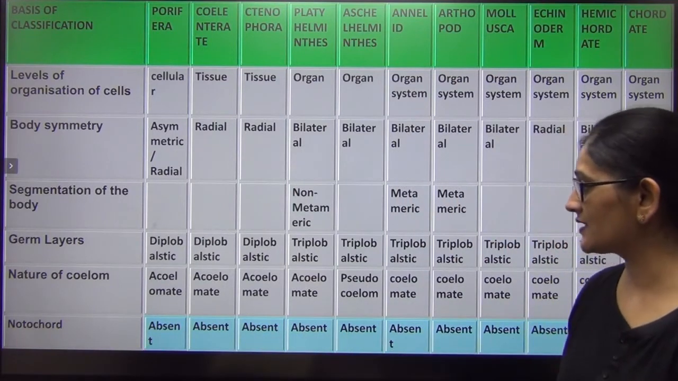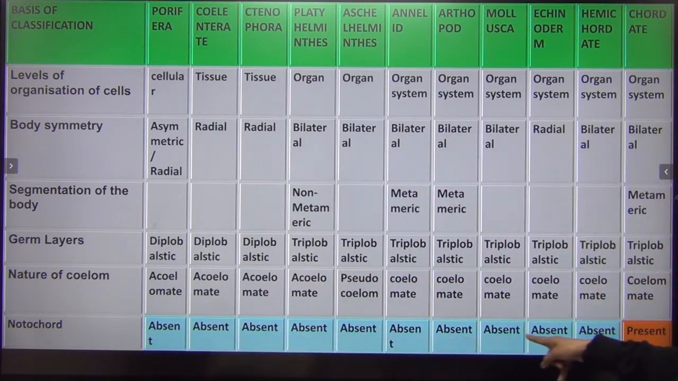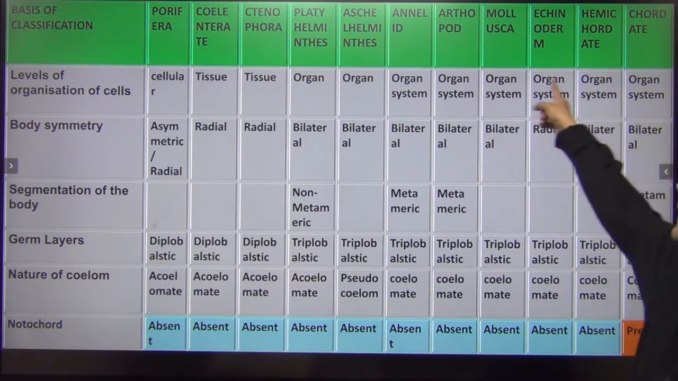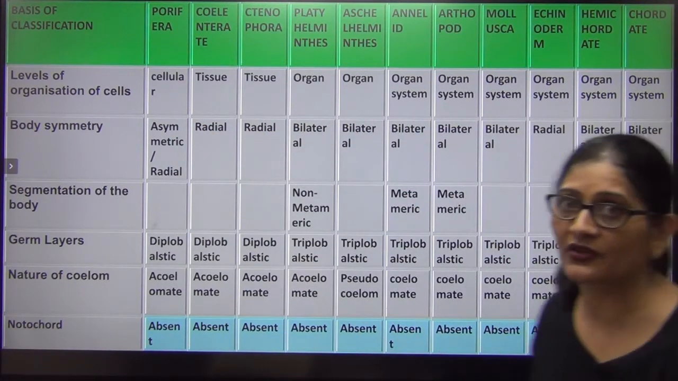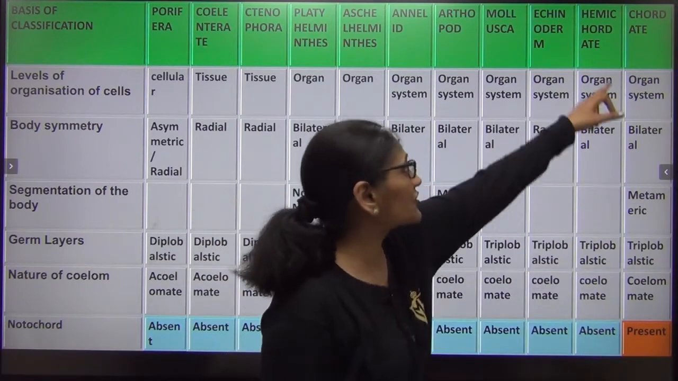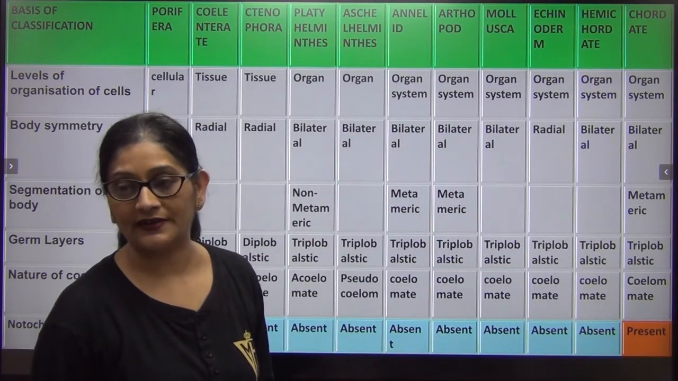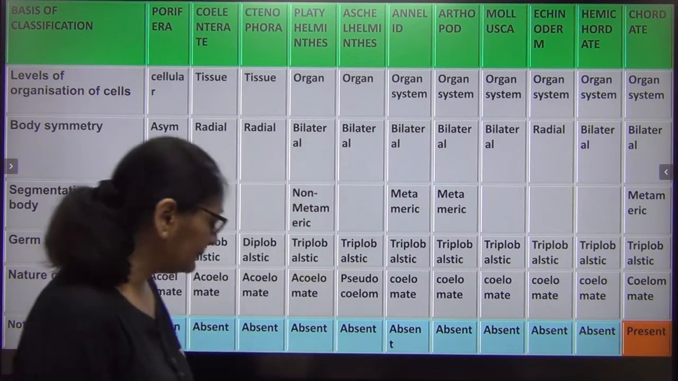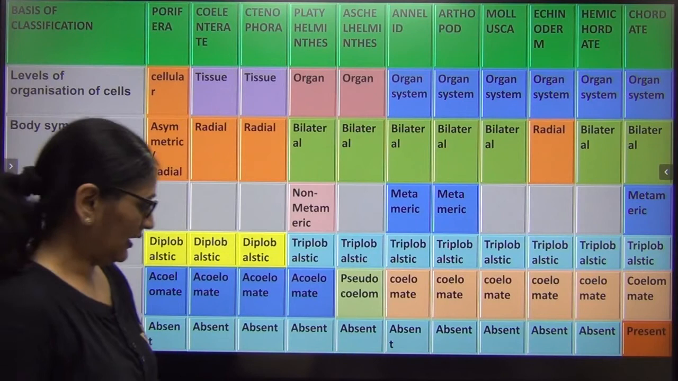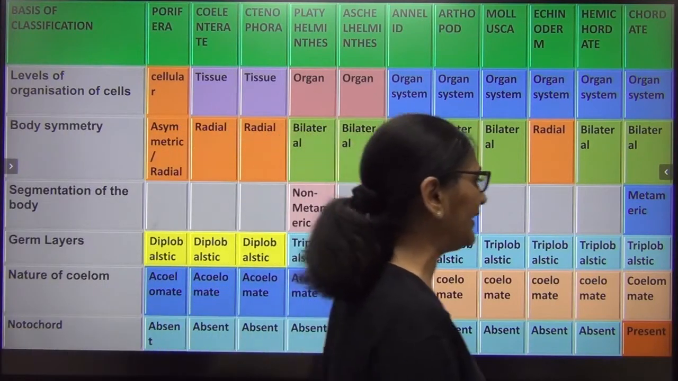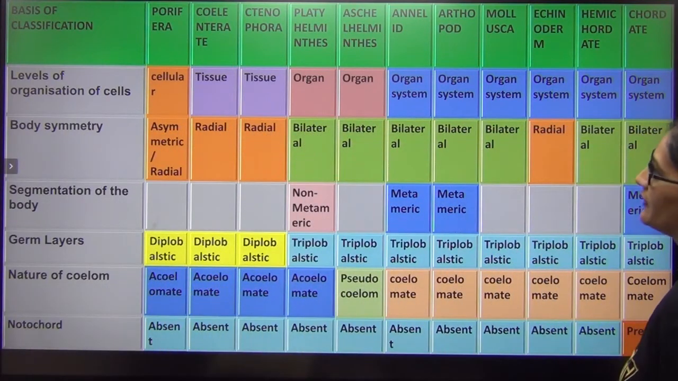All those animals which never possess notochord at any stage of their life, they are all non-chordates. Those who possess it at least at some stage of their life are called chordates. Right? So with that, let us have a very quick recap of some of the basis of classification.